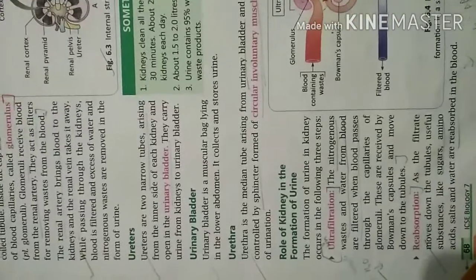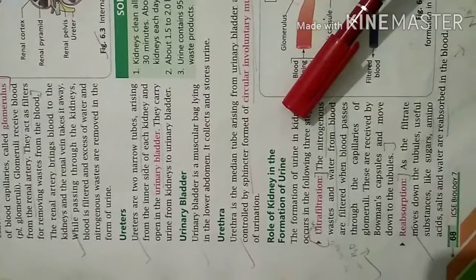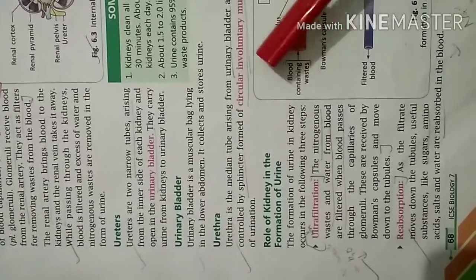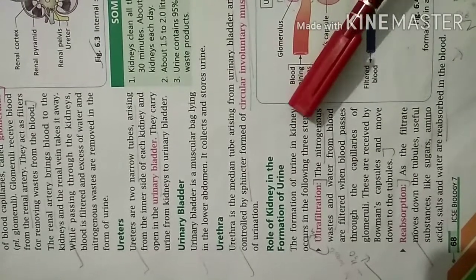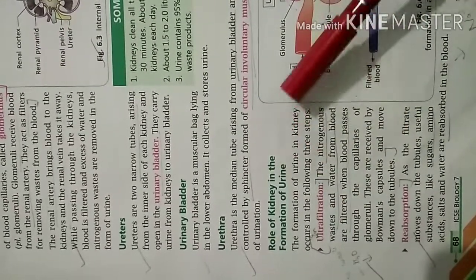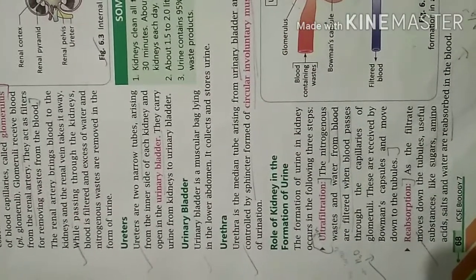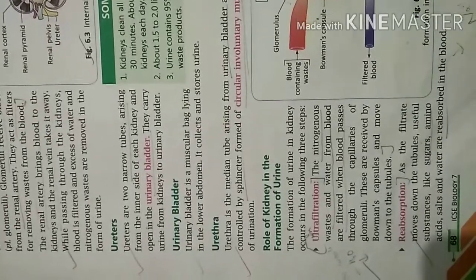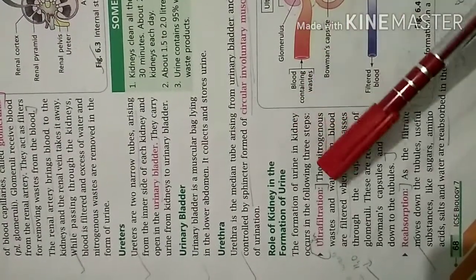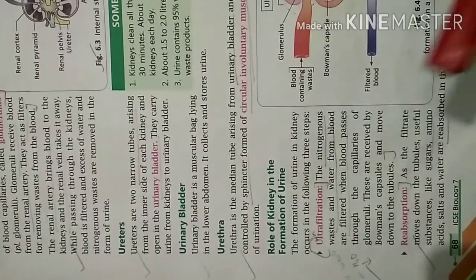So let us see here what is the role of kidney in the formation of urine. How does the kidney help in the formation of urine, which is ultimately excreted out from the body? The formation of urine in kidney occurs in the following 3 steps. The 3 steps are ultrafiltration, reabsorption, then there is a secretion.